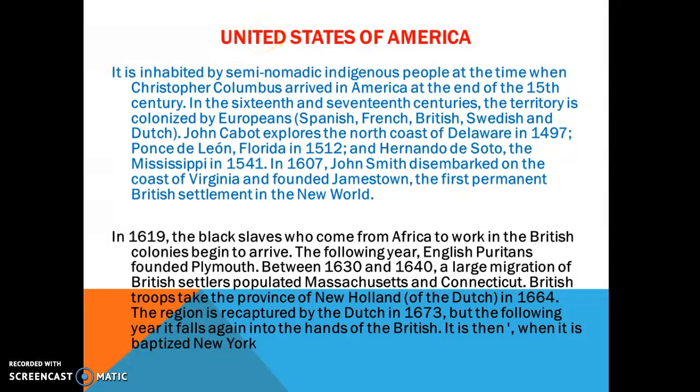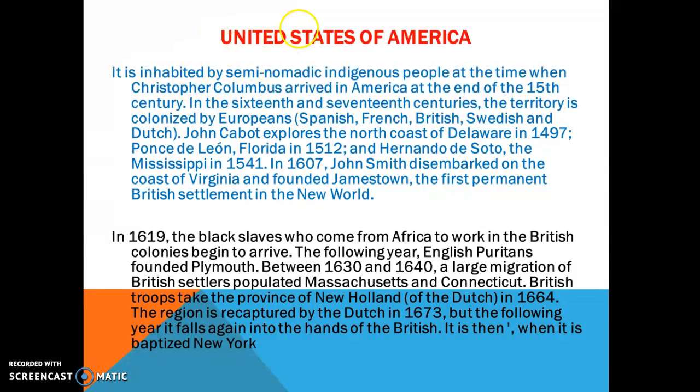In 1619, the black slaves came from Africa. They traveled to arrive in America for the British colonies, which used them to work as slave people, when slavery was a terrible history for humanity. You can see here the most important information.